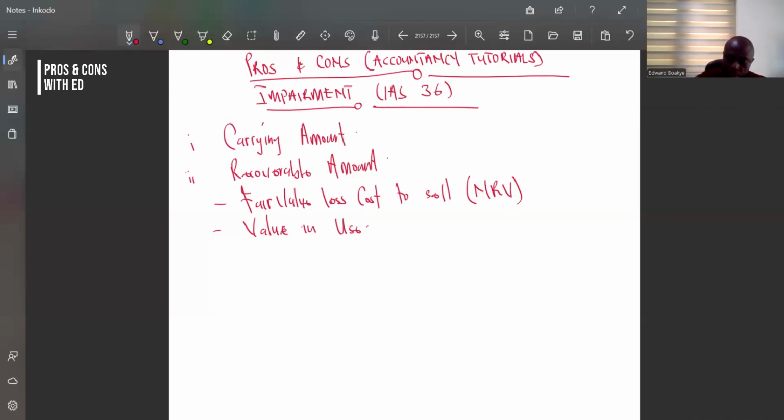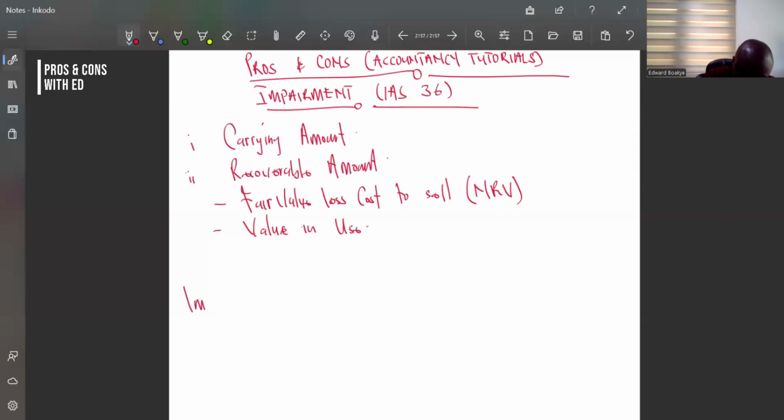All right. So in that case, we have to calculate our carrying amount, right? And how do we calculate our carrying amount? As I first said, your cost less depreciation. This is so simple. So it's better we take a scenario, then we go through the scenario and understand what we mean by even the recoverable amount. But before then, let me put this down.